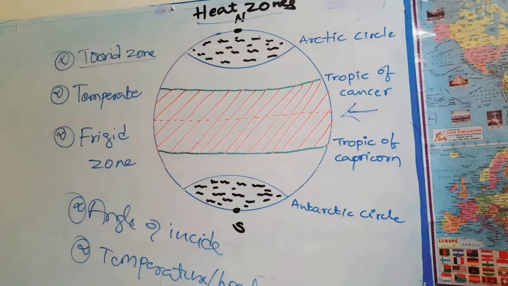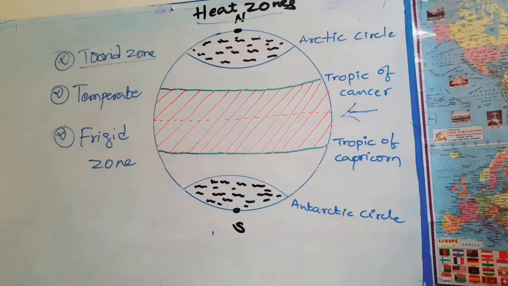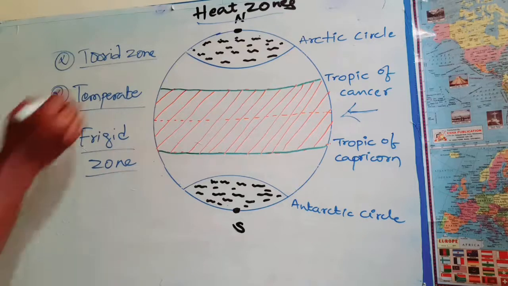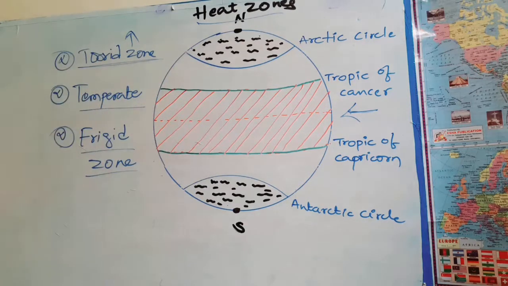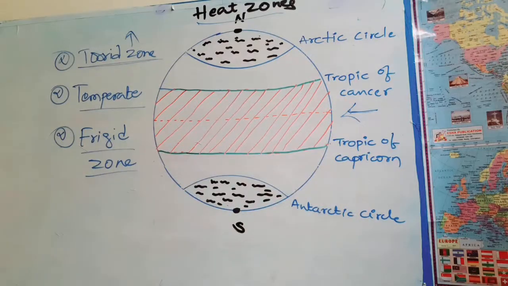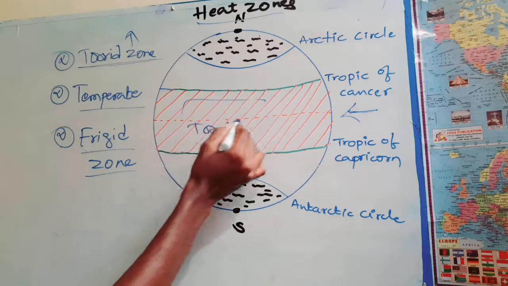Okay, first one is the torrid zone. What is meant by torrid zone? This is the region whose temperature is much higher than the temperate zone and frigid zone. Where does it lie? Between the Tropic of Cancer and the Tropic of Capricorn. This region is the torrid zone.